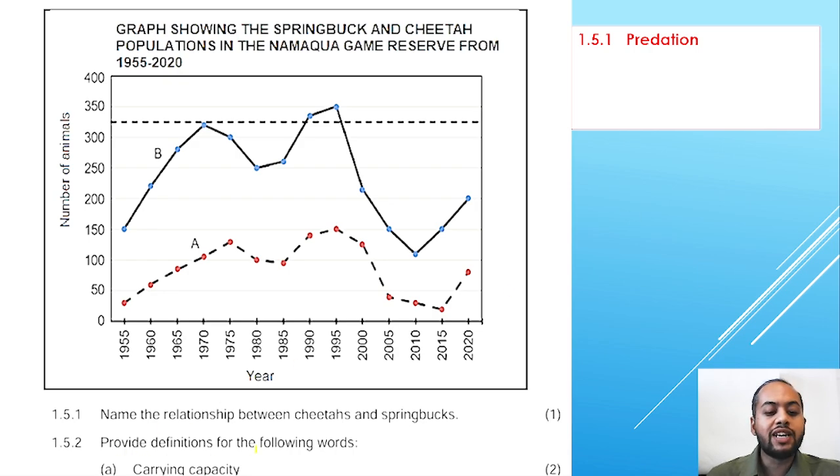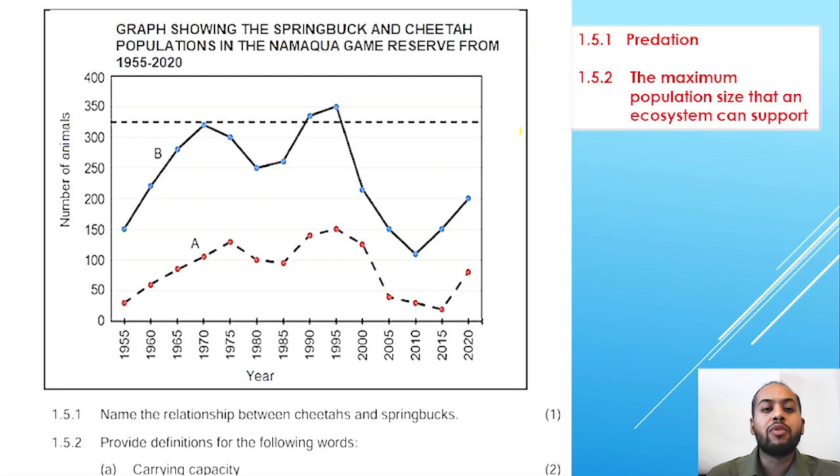1.5.2, you're going to provide a definition for the following word, carrying capacity. Carrying capacity is represented by this dotted line. What does that show you? It's the maximum number of individuals that this environment can support. Maximum population size that the ecosystem can support.